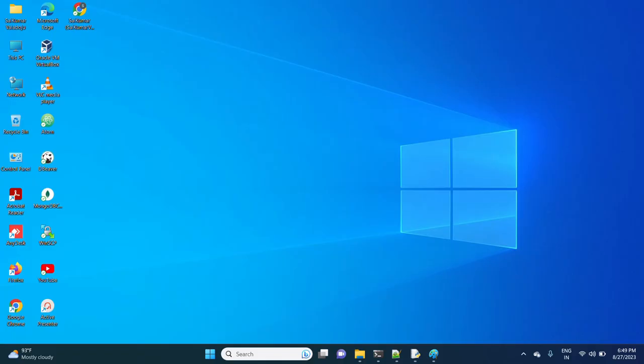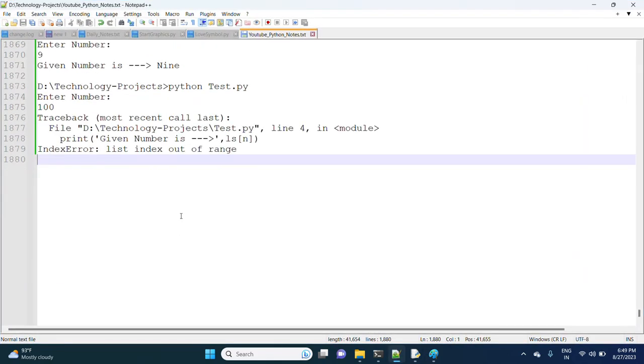Hi friends, in the last session we discussed if, elif and if-else. In total we discussed conditional statements, and we have completed the conditional statements concept. Now, today's concept is iterative statements.